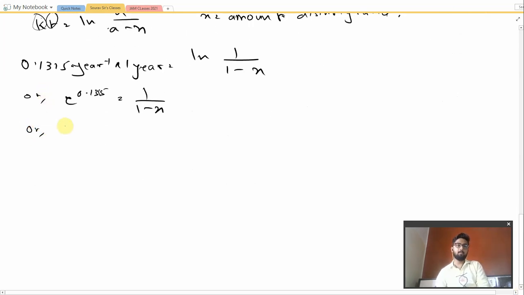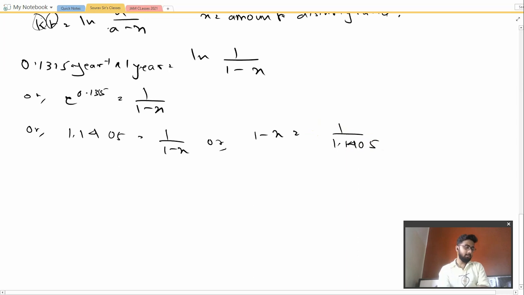Okay, or 1.1405 is equal to 1 by 1 minus x. Okay, or 1 minus x is equal to 1 divided by 1.140405. So this to the power minus 1